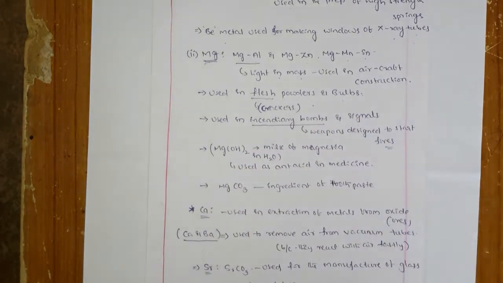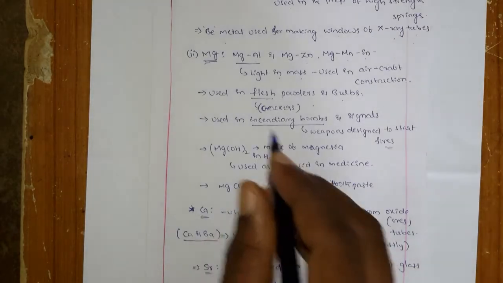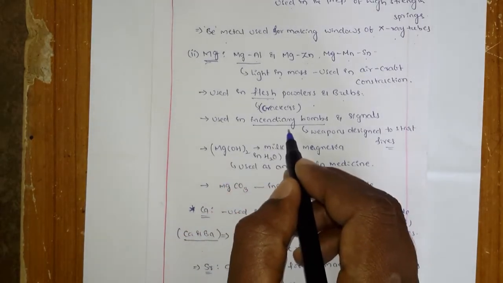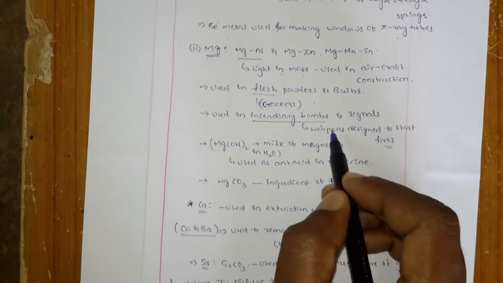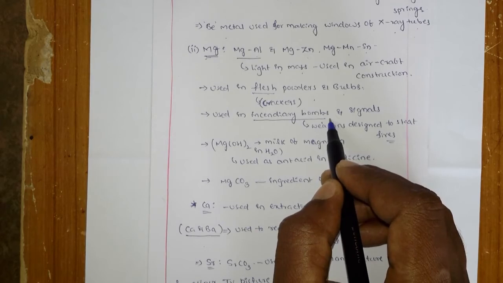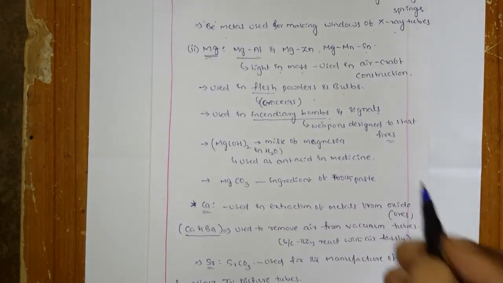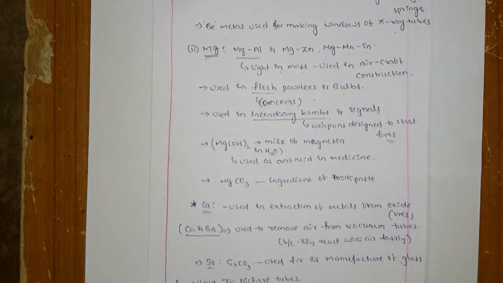What is flash powder? It is used in crackers, you know that, right? And this is also used in incendiary bombs. Because of its high heat evolution, they use it in incendiary bombs and in signals, because it releases a lot of smoke.